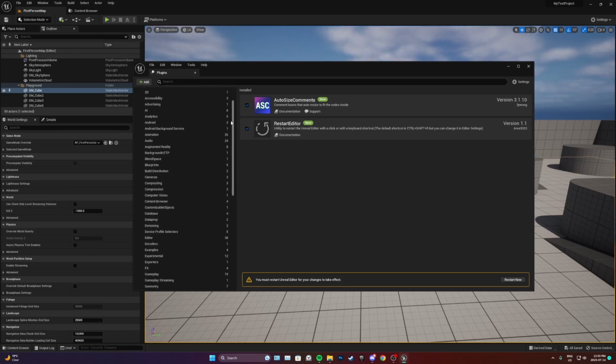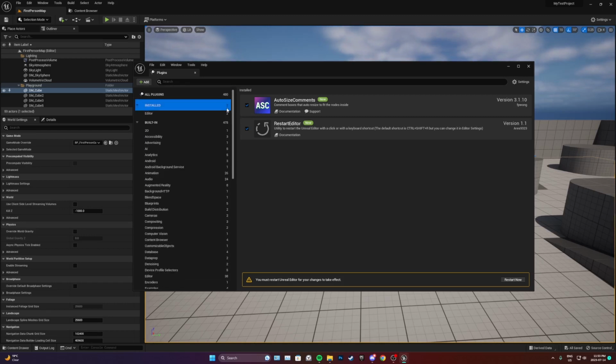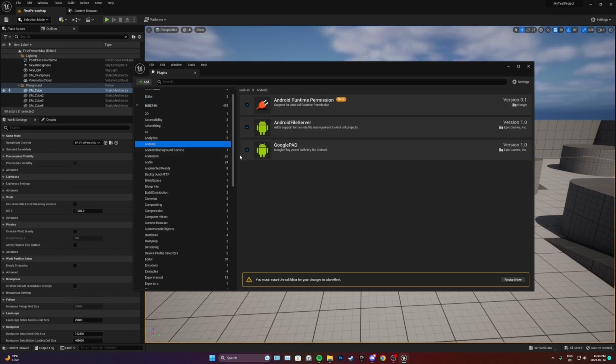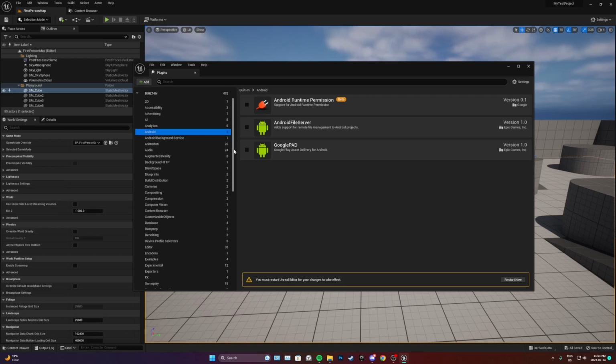If you notice the built-in plugins, there's a bunch of them. Go to the Android tab, and we're not going to be making anything mobile, so we're just going to disable all of these. Online subsystem, Google Play. Yeah, we don't need that, because we're actually going to disable that one too.